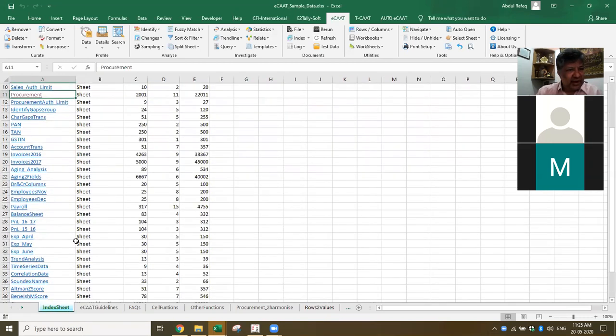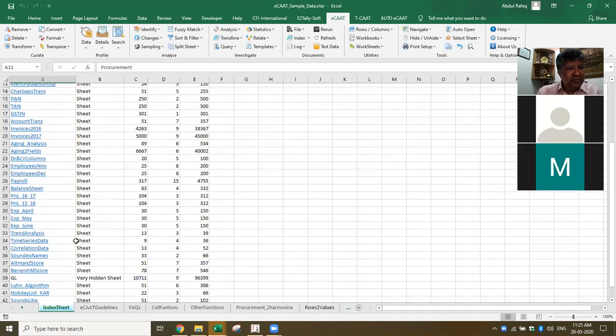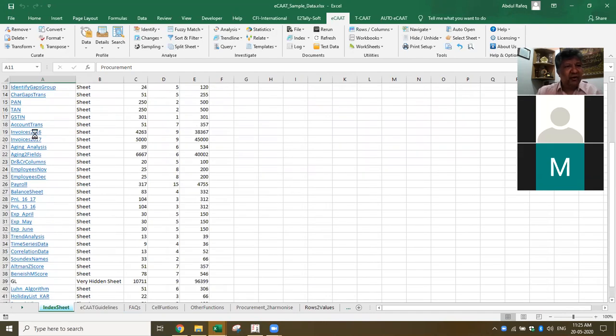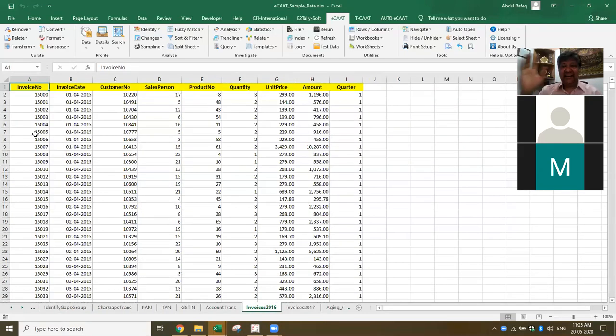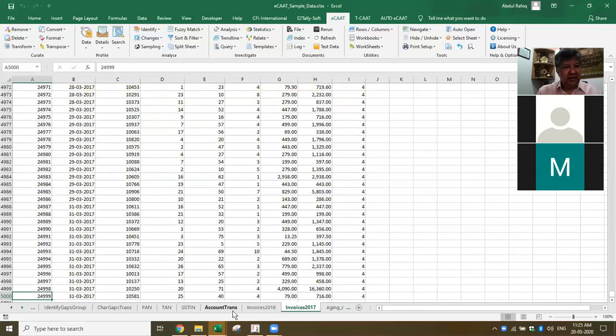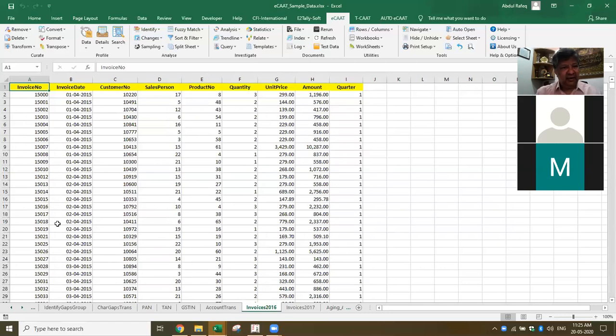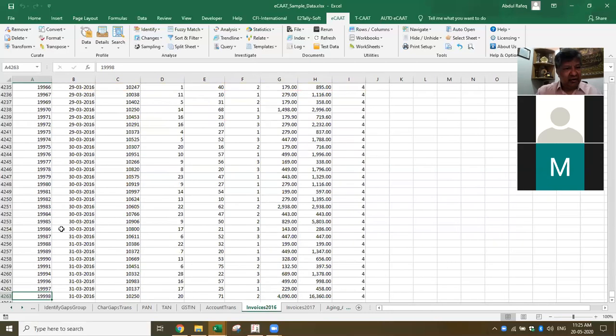So if you look at this one, I have got this invoice. One minute, where is the invoice? I've got this invoice. Okay, I'm just taking an example of invoice. This could be purchase invoice or sales invoice. I got invoices of 2016 and invoices of 2017. Now here, if I come down, see, I got about 5,000 invoices here in 2017, and in 2016, I have got about 4,263. These are actual sales. Okay, I'm going to take 2016 as the base and do a comparison. How do I compare? I'll just show you.